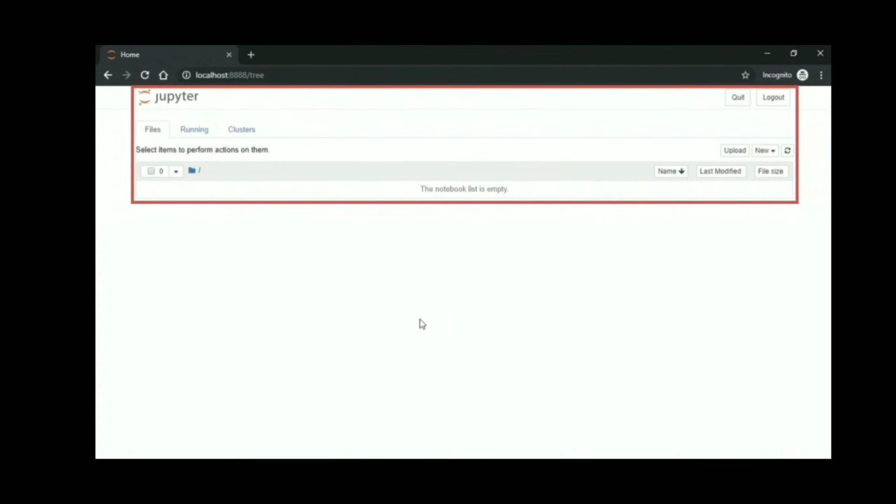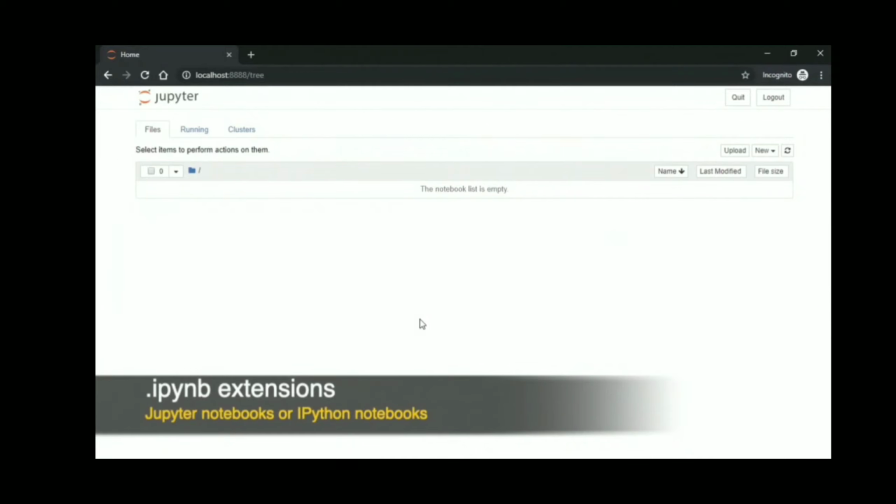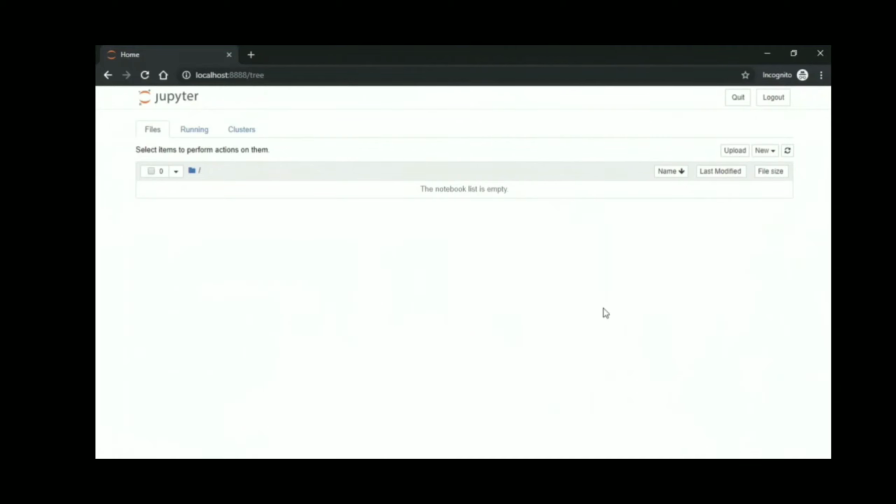This is the home page for Jupyter, where we will create what are called Jupyter Notebooks, where we will write our Python code. The files that you create using Jupyter Notebooks will be automatically saved within your current working directory or your current folder. These files are referred to as either Jupyter Notebooks or IPython notebooks. IPython is an older name which is still often used.